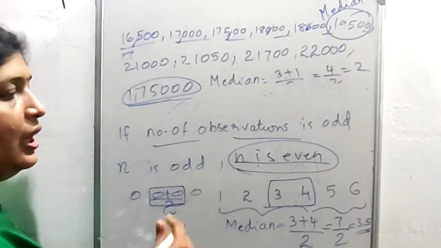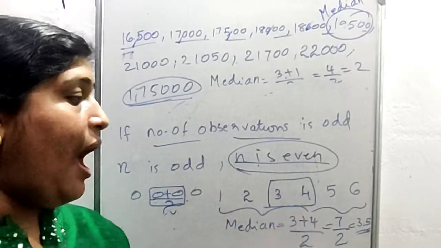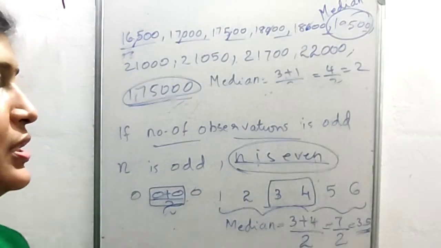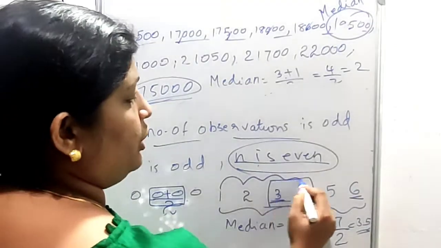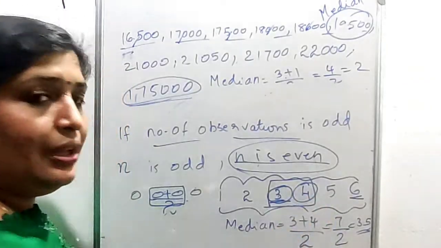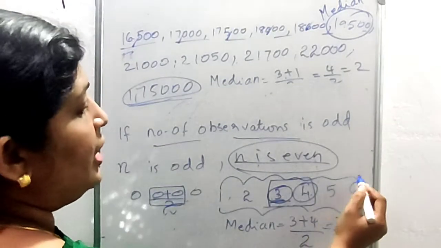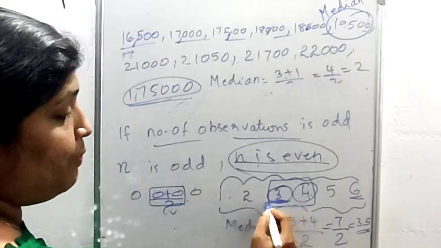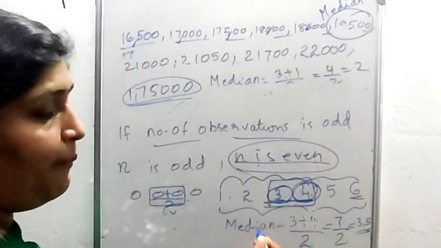So, if the number of observations is even, the median is the average of the middlemost items. Then how do we find these middlemost items? What is the relation between the total number and these numbers? Here we have a total of 6 numbers, and this is the third number and this is the fourth number. So how do we locate these two numbers? If we have 6 numbers, the 6 by 2th number and the 6 by 2 plus 1th number, their average is the median.